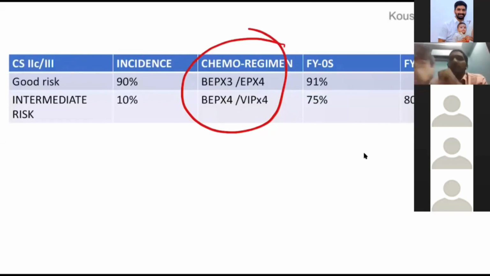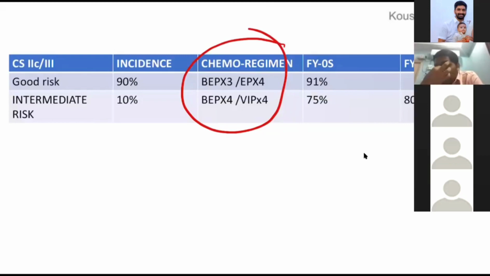Hello, sir. I'm having a doubt about desperation surgery. Desperation surgery is any surgery that is done in a scenario of elevated serum tumor markers. Sir, but usually it is done after second line chemo. If serum tumor markers are increased, we will be giving desperation surgery. But after first line chemotherapy, if serum tumor markers are increased, why can't we go for second line chemotherapy?